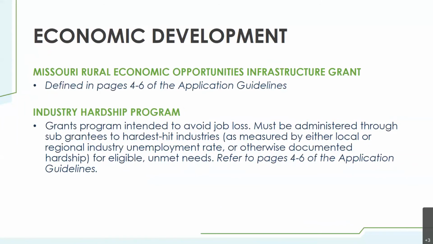Additionally, there's the development of the Industry Hardship Program. This is a grants program intended to avoid job loss. It must be administered through subgrantees to the hardest hit industries. That is, the local communities, counties, cities would be administering this grant program to hardest hit industries as measured by either local or regional industry unemployment rates or otherwise documented hardship for eligible unmet needs. Again, please refer to pages 4 through 6 of application guidelines for more information on this program.